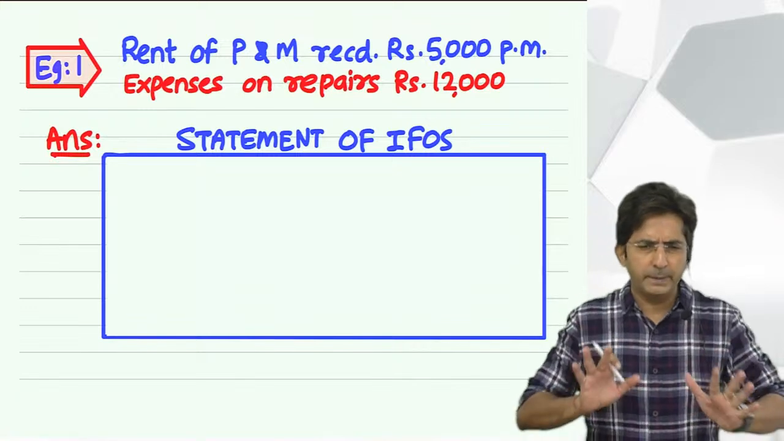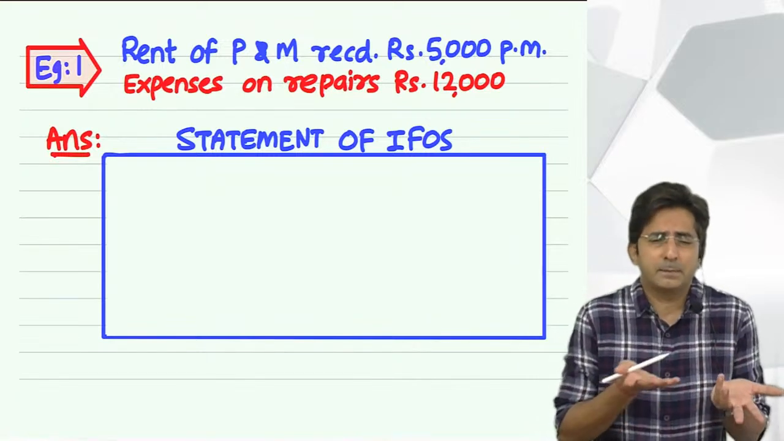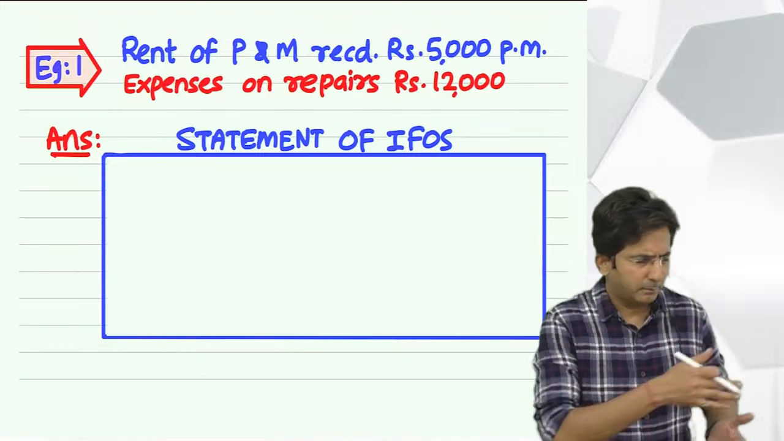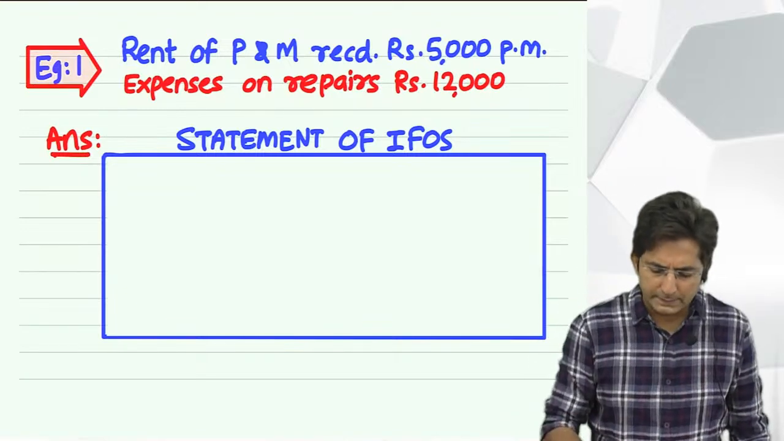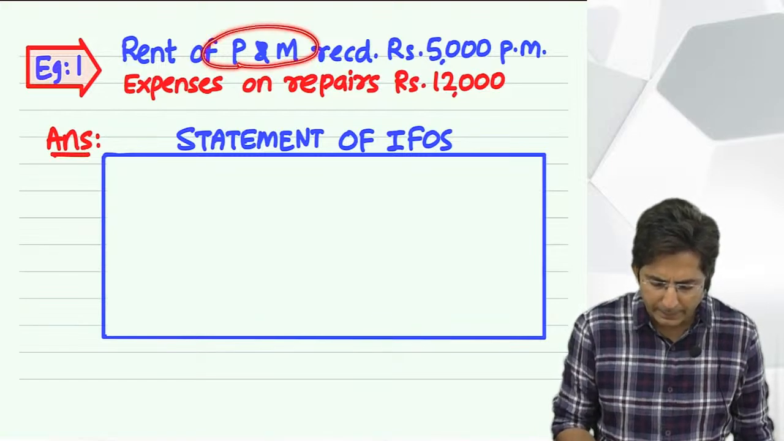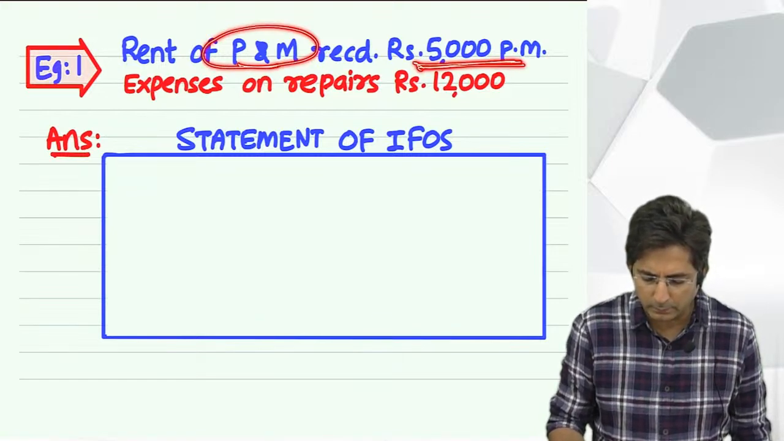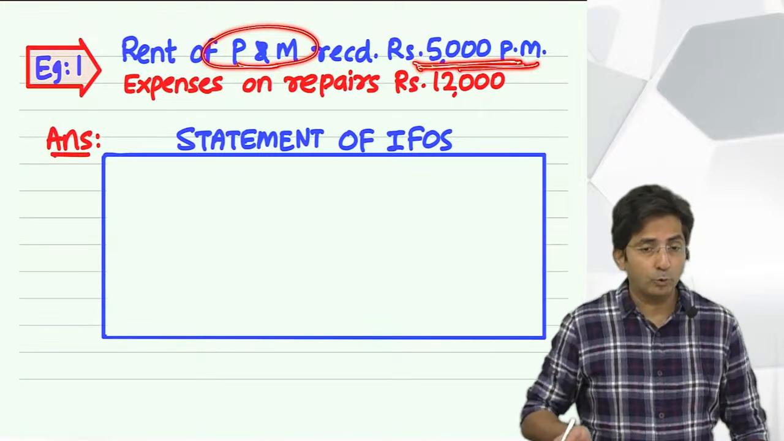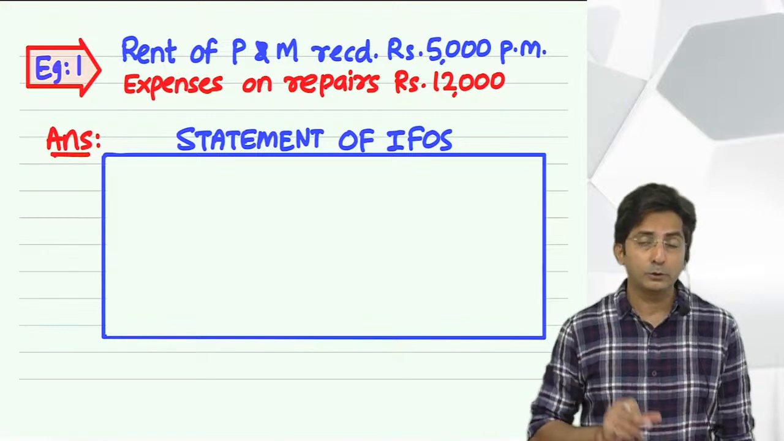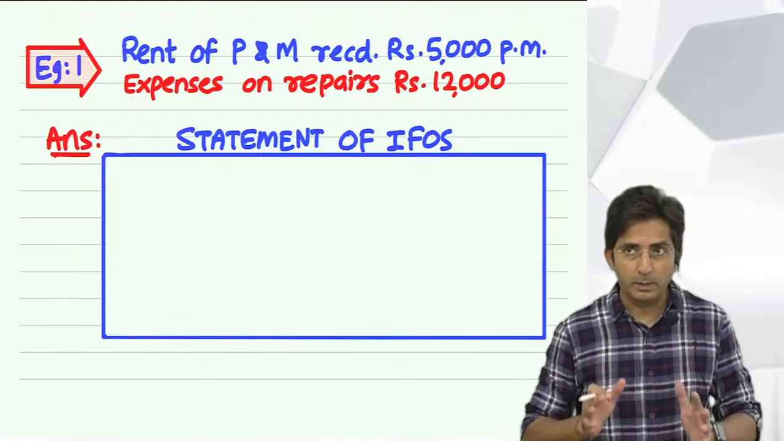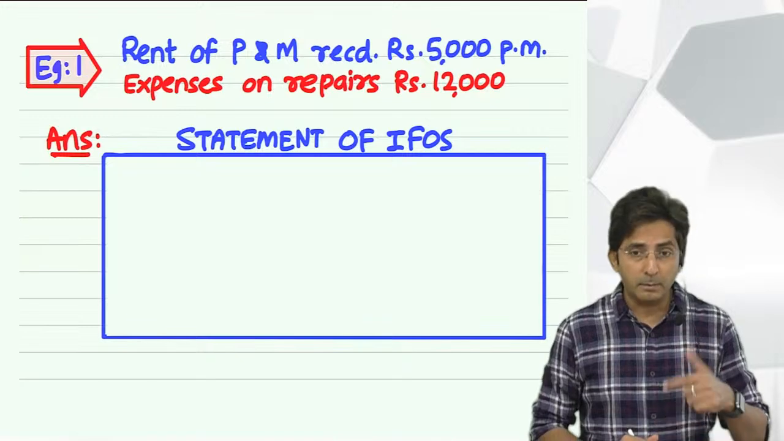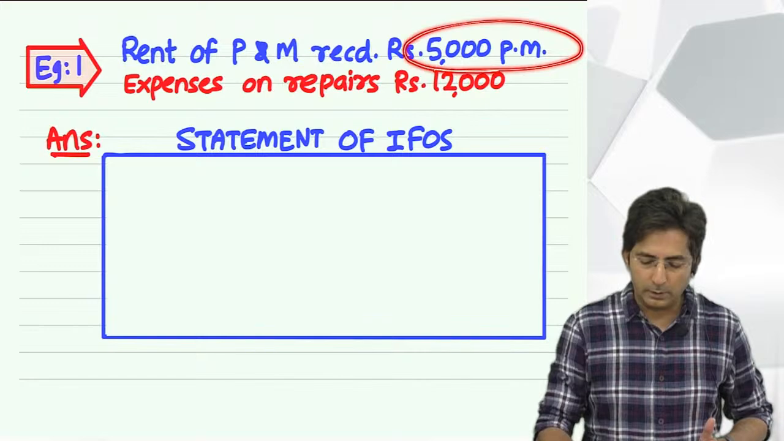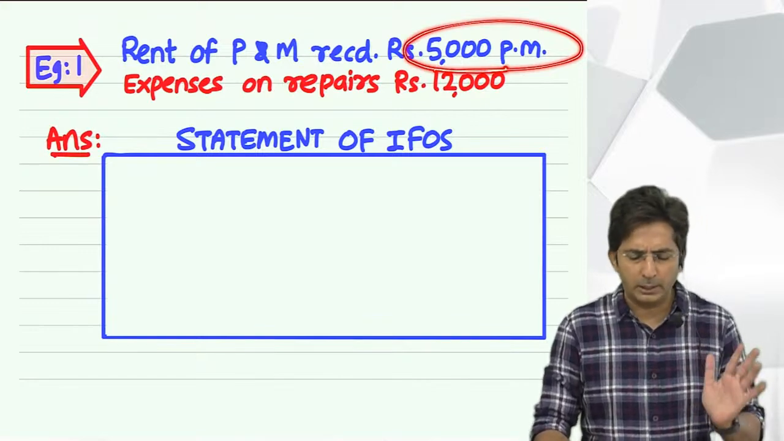The first rule is a basic rule which I mentioned also: if there is some expenditure connected with some income, you have to deduct it. Just see it practically. For example, I have received rent of plant and machinery of 5,000 per month. Whenever they give you income per month, you will have to convert it into 12 months, because income computation is done from year to year. So I will have to convert this into one year, so you multiply by 12.